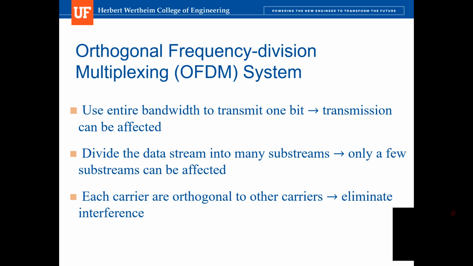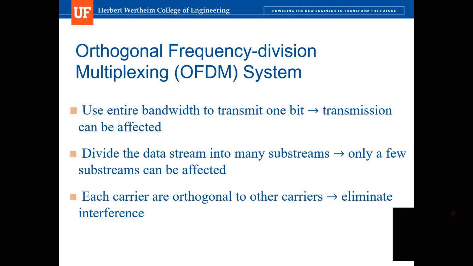So the OFDM system has the following features. The first one is that it divides the data stream into many substreams. In the traditional communication system, it just uses the entire bandwidth to transmit one bit. So in this way, the entire bandwidth is one thing, and when there is some interference, this bandwidth can easily be affected. But if we have many substreams, the interference can only affect a very small number of substreams.